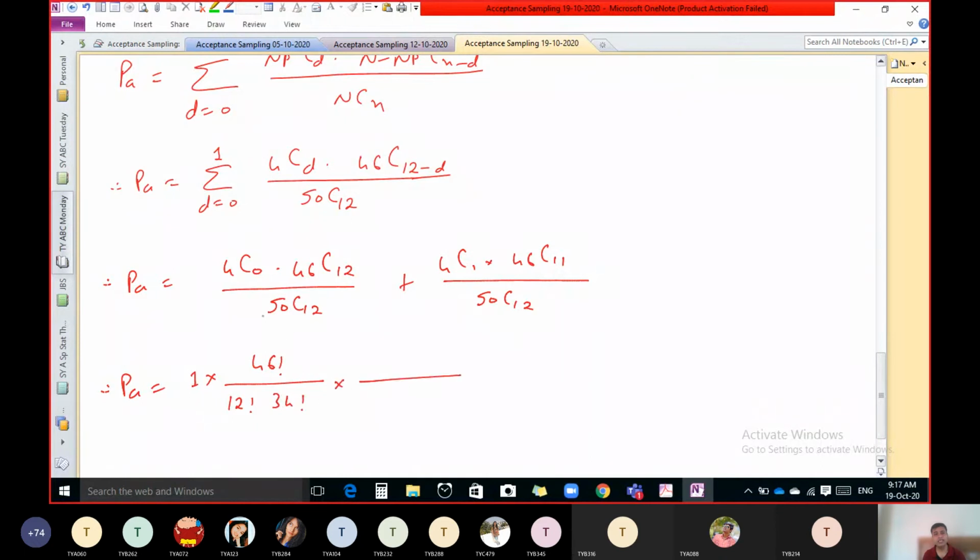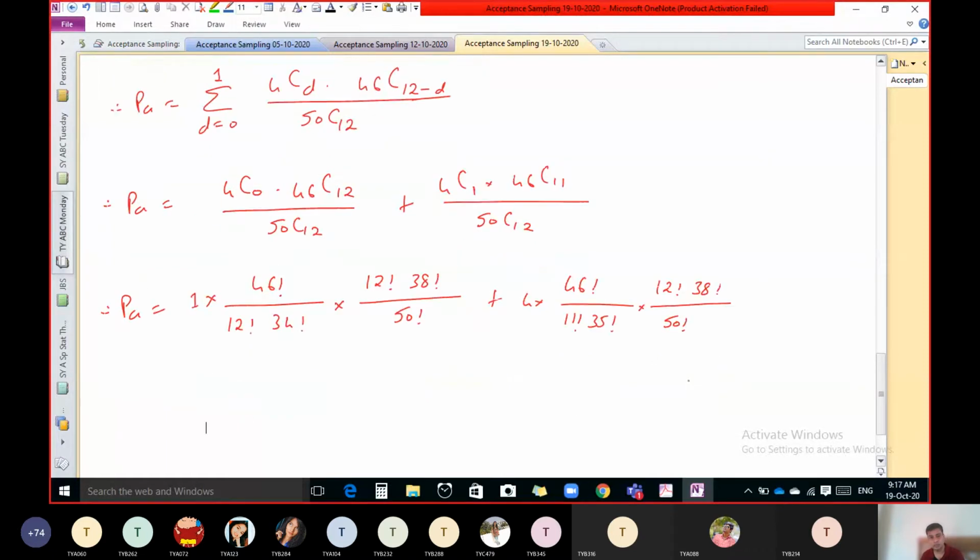Into, instead of dividing by 50C12, you can write directly in the form of multiplication. So here you have to write 50 factorial, and here 12 factorial, and 50 minus 12, 38 factorial, plus 4C1, that is 4, into 46C11: 46 factorial, 11 factorial, 46 minus 11, 35 factorial, into 50 factorial, here 12 factorial, 50 minus 12, 38 factorial.